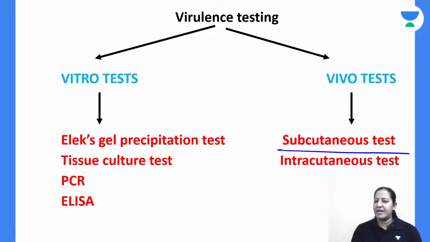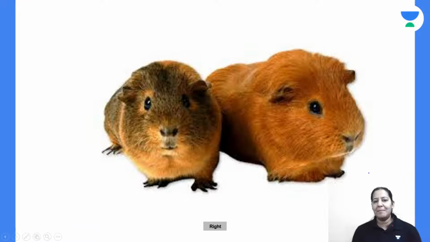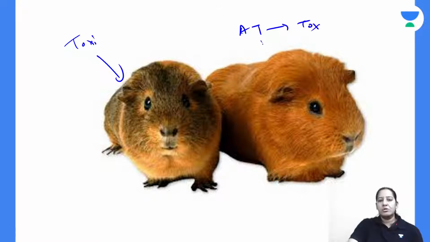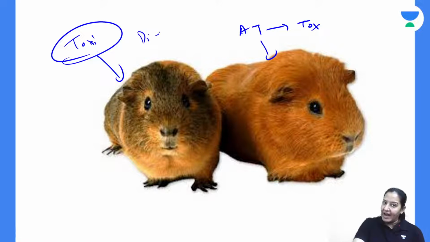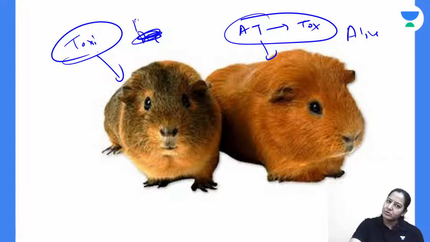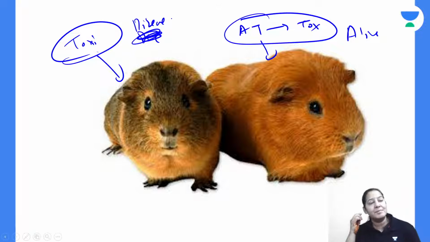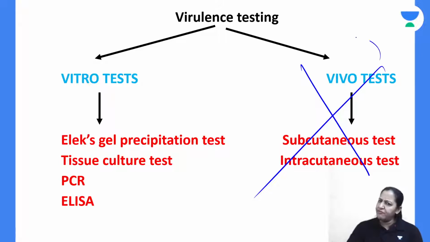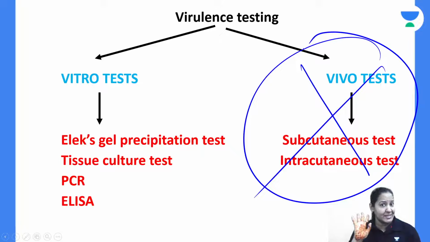So that is subcutaneous. Same experiment can be done with intracutaneous route. Same can be done with intracutaneous route also. यहाँ पे एक को directly toxin देंगे, एक को एंटीटॉक्सिन फॉलोड बाय टॉक्सिन. So जिसको डायरेक्टली टॉक्सिन दिया that will die, and जिसको एंटीटॉक्सिन फॉलोड बाय टॉक्सिन दिया that will not die, that will remain alive. Here actually intracutaneous में die नहीं होगा, इसको सिर्फ disease होगा. So here organism is sacrificed. That's why in vivo are not used generally. They are only for theory purpose. But you should know in vivo test होते हैं.